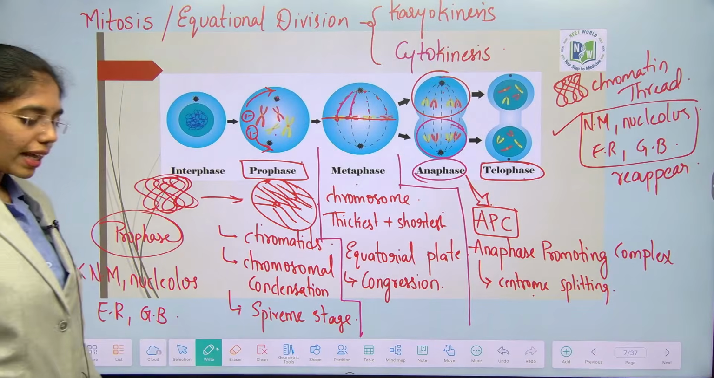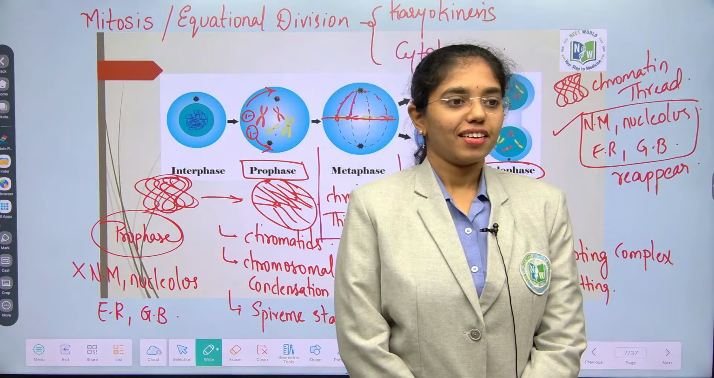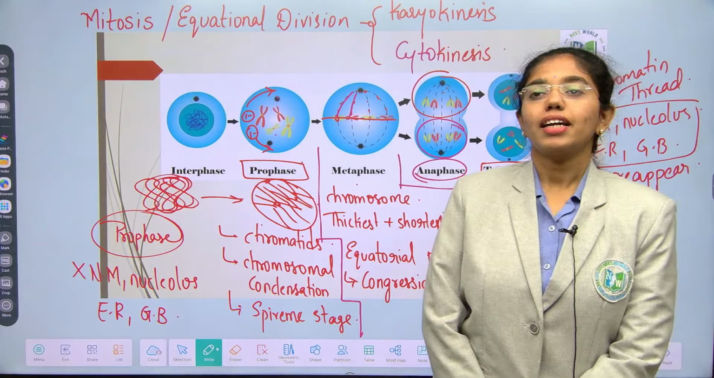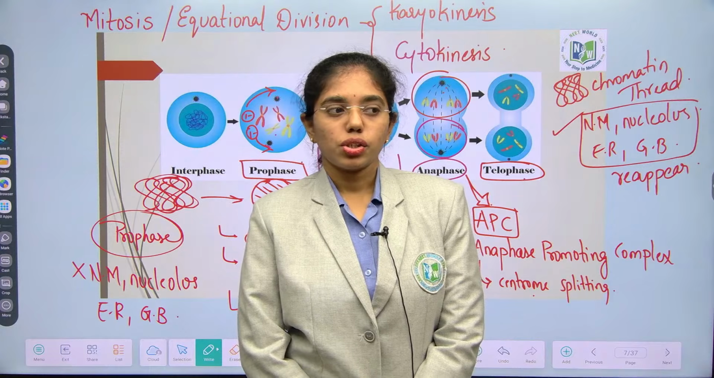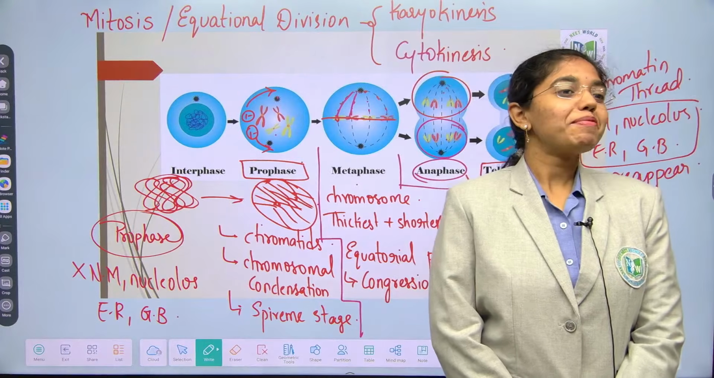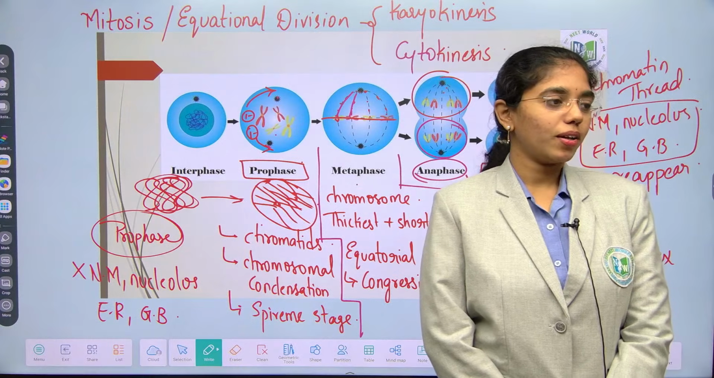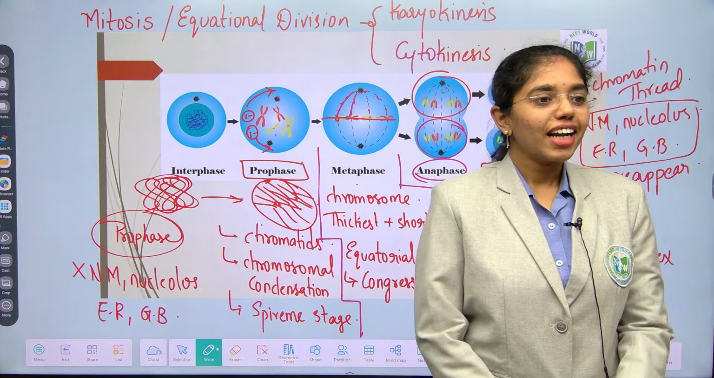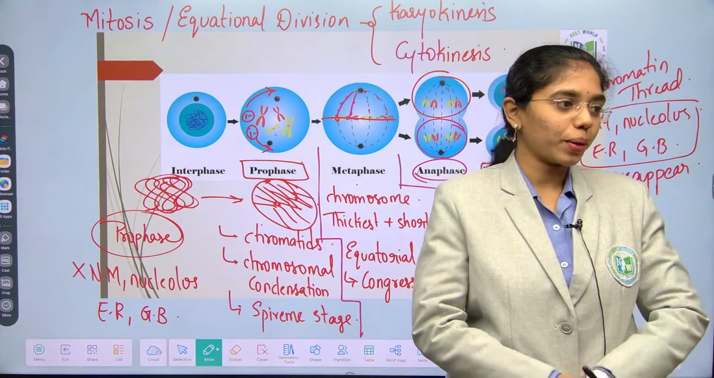Done? So now tell me, chromosomal tangling takes place in which phase? Telophase. Untangling? Prophase. Tell me, where does congregation occur? Equatorial plate formation. APC, anaphase promoting complex, you will see in anaphase. What is its major role? Splitting chromosomes. It will not make the chromosome into pieces here, it will just split the centromere, okay.